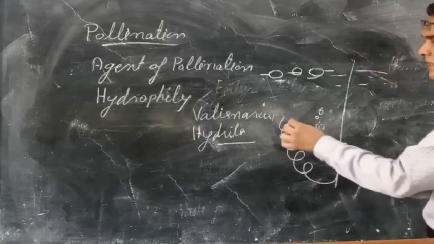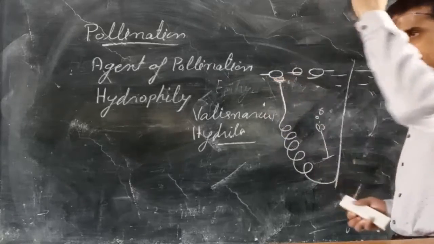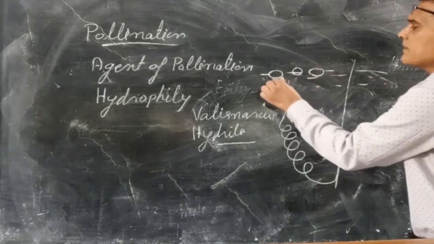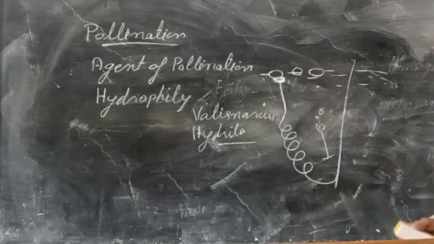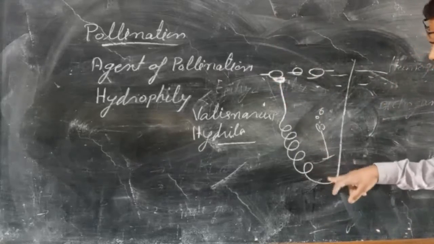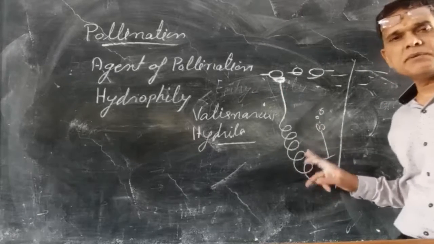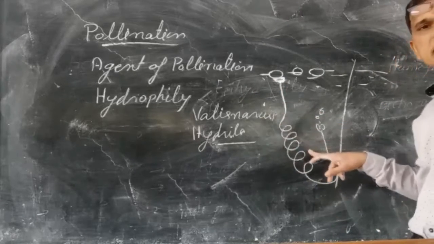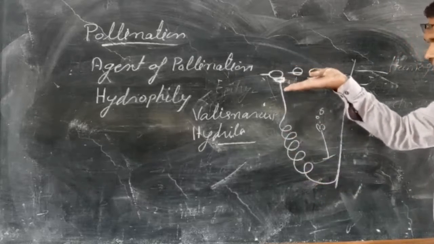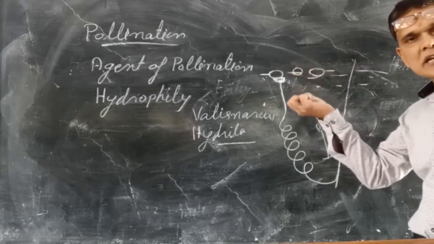At the time of pollination, this spring is uncoiled, and the flower reaches the surface of water and contacts the pollen grains.